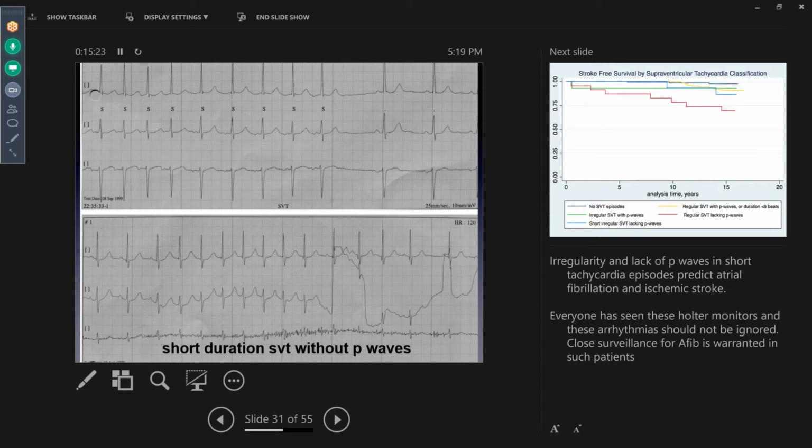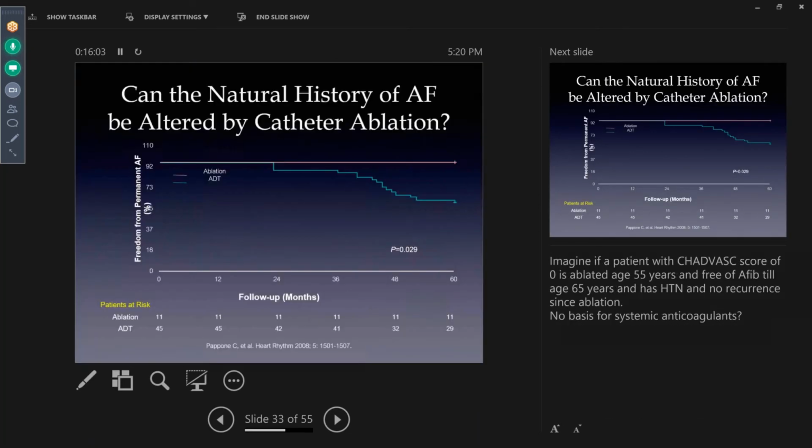I show this here because a lot of people place Holter monitors, and you always get these Holter monitors where you will see 5 to 6 beats of repetitive atrial tachycardia. What most people will do is say, oh, those are not significant arrhythmias, just blow it out. But what this study showed is that for people who have these short runs of repetitive atrial tachycardia or short runs of SVT, you may get the Holter report with 286 episodes in 24 hours, but they all last about 4 to 6 beats each time. What has been shown is that those who have a regular SVT where the P waves are not discernible have a higher risk of stroke and subsequent development of atrial fibrillation. And that's what this graph shows here.